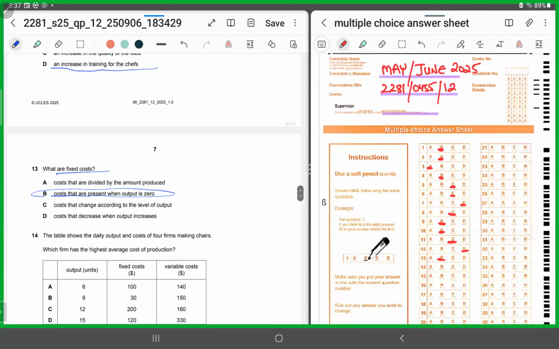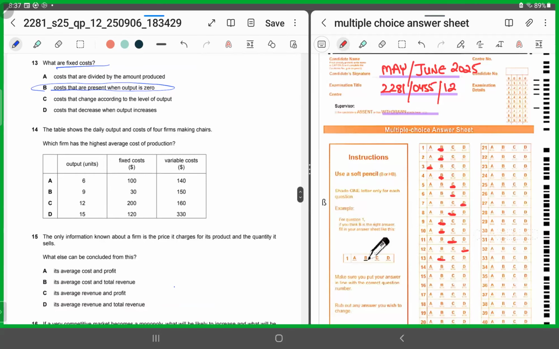14. MCQ number 14 says the table shows the daily output and costs of four firms making chairs. Which firm has the highest average cost of production? So in order to calculate the highest average cost of production, first we need to take out the total cost of production. So how will we calculate the total cost of production? We'll add fixed costs and variable costs. So you'll add fixed costs and variable costs for all the four options.